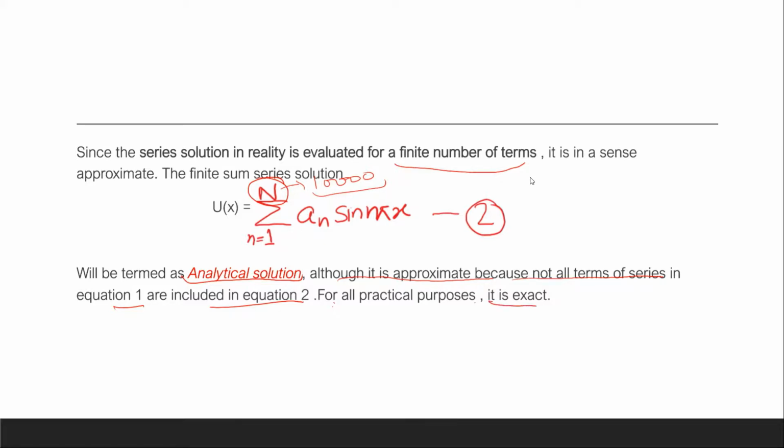We cannot sum up to infinity, so for a very large number n, we assume it gives an exact solution. This is the definition of the analytical solution.